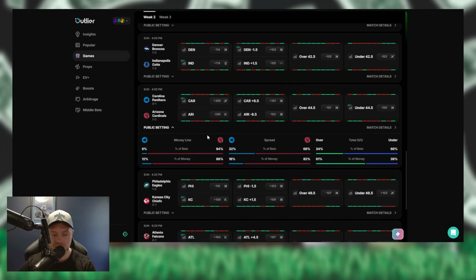Cardinals, Kyler Murray. I'm not a super big fan of Kyler Murray. I do have him in my fantasy because he was all that was left over whenever I finished picking my receivers and running backs. So I went with Kyler Murray. I think Kyler Murray's going to have a good game.